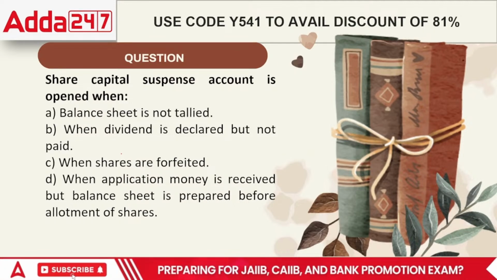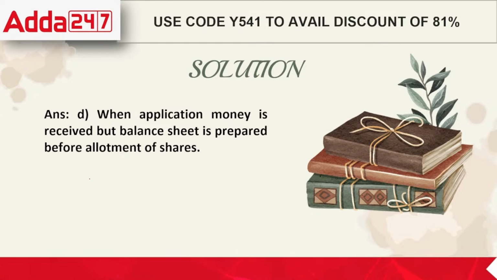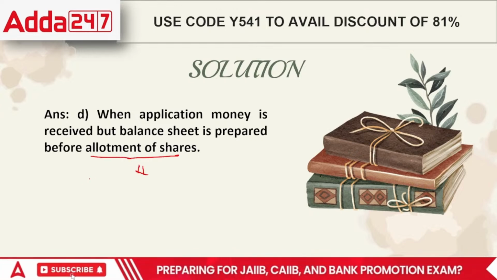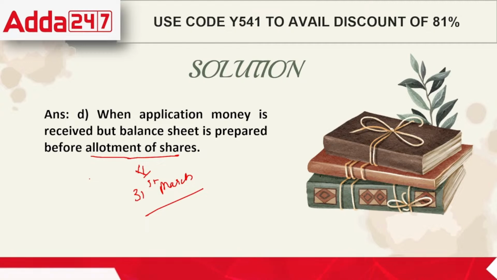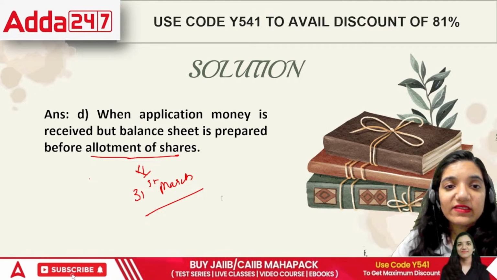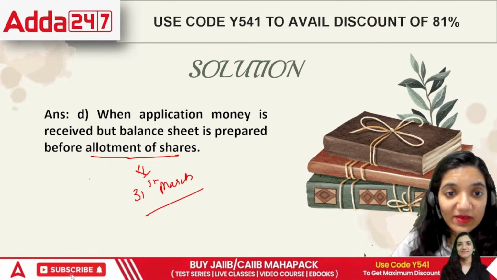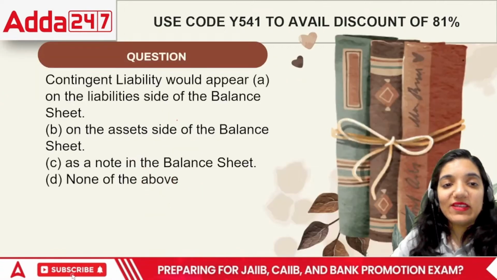But when a share capital suspense account is opened, that means you have received application money but are yet to make allotment and the year end, 31st March, is there. At this point of time we cannot allot shares, so we will have to wait, right? So in this case, what would be the correct answer, everyone? The correct answer would be D, that it can be done but only when the application is received and allotment is yet to be made.